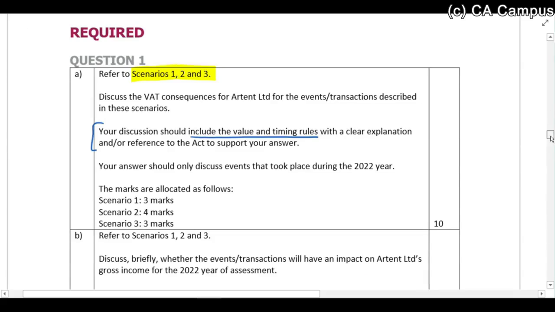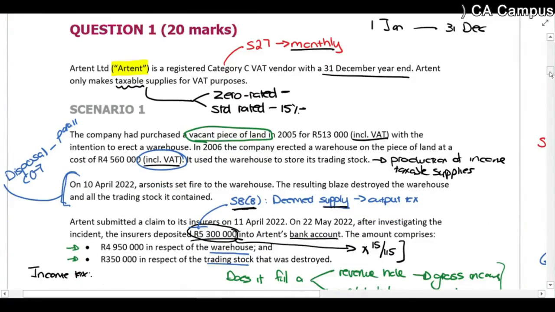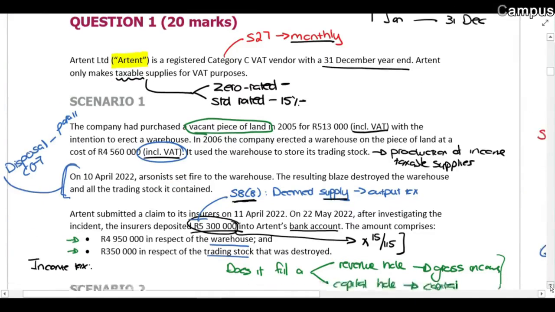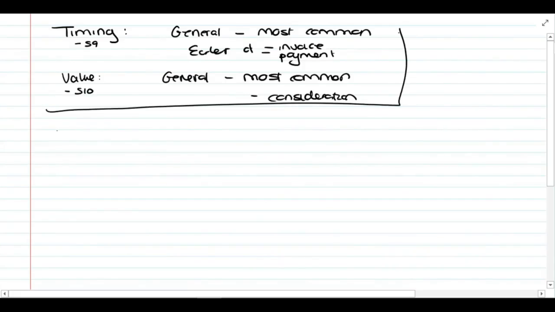So, let's go and take a look at this case of the question. So question 1, scenario 1. So scenario 1 was a situation where we purchased the land in 2005. That's not the tax year that we're looking at. In 2006, a warehouse was erected. Here's the year that we're looking at. On 10 April 2022, there was a fire that was set to the warehouse, and we submitted a claim to the insurance, and we got money from it. Right, so scenario 1,